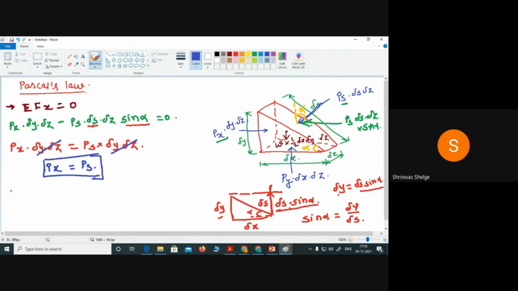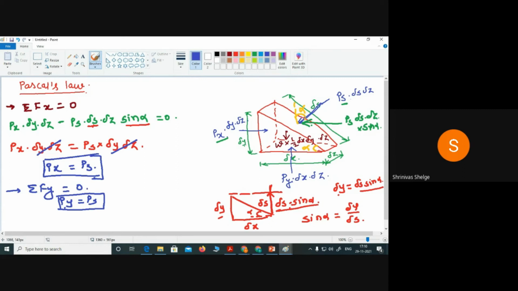And when we take summation of Fy equals 0 and solve the same problem in the same way, you will find Py equals Ps. The meaning is that the pressure acting along the y direction is equal to the pressure acting along the s direction.